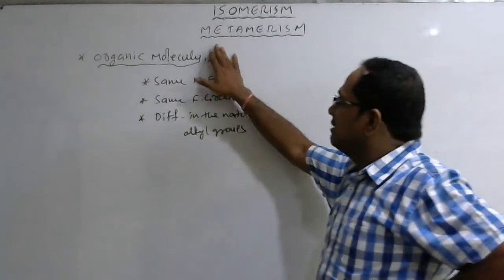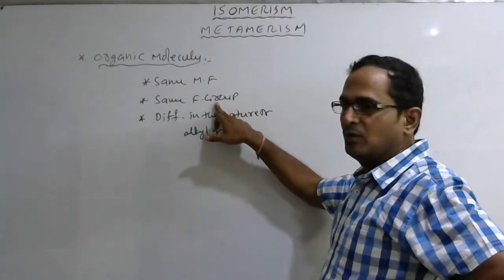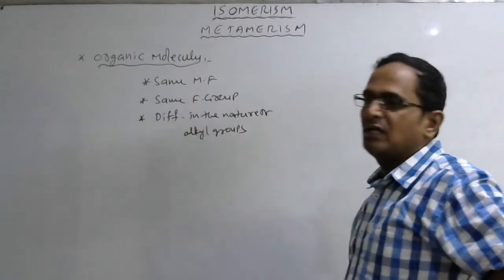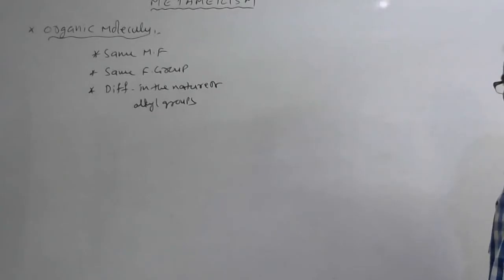So, what are metamers? The organic molecules with same molecular formula and same functional group, but differ in the nature of alkyl groups are called metamers, and this phenomenon is said to be metamerism.